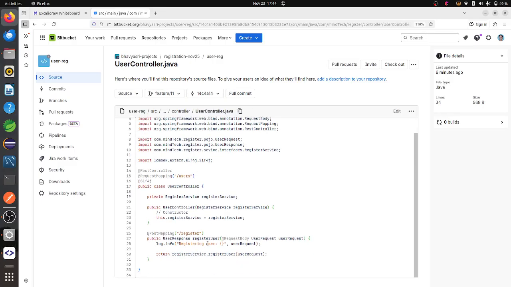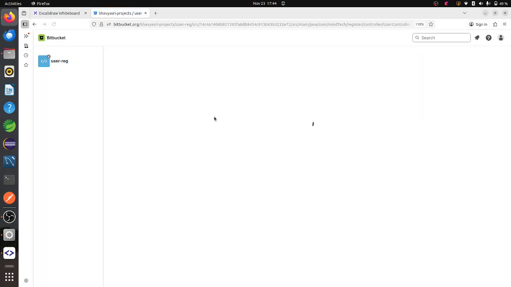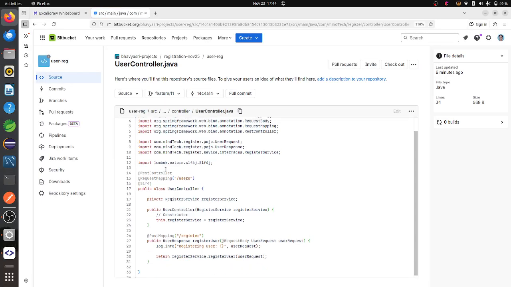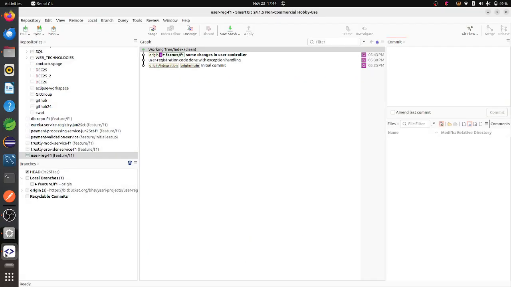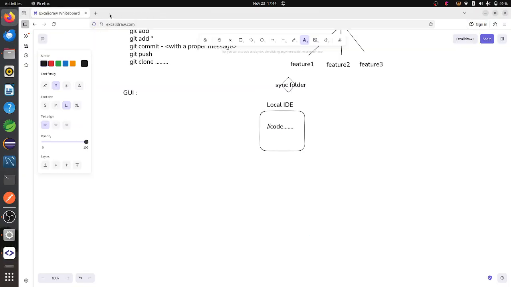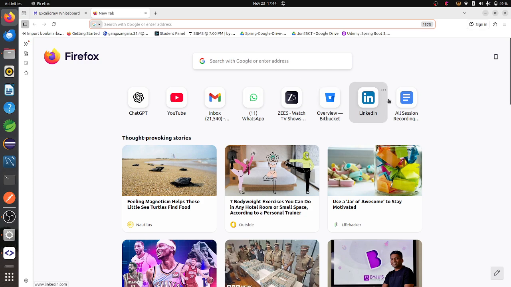Okay, it is giving me the previous one only. Let me reload this. Now if I see, these changes are not reflecting. Let me open it again.